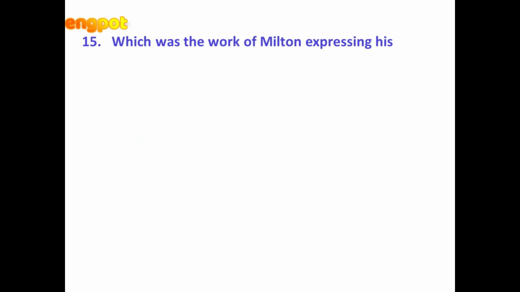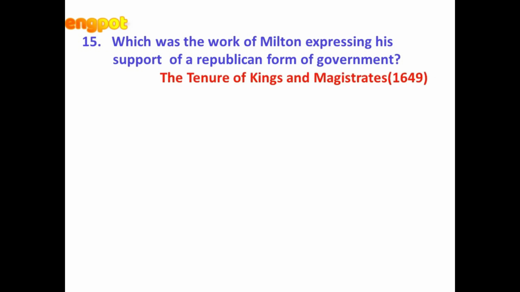which was the work of Milton expressing his support of a republican form of government. The Tenure of Kings and Magistrates, 1649. This work was probably written before and during the execution of Charles I. You know that Milton supported republican form of government and he was against the king. And so he expressed all these views in the Tenure of Kings and Magistrates.